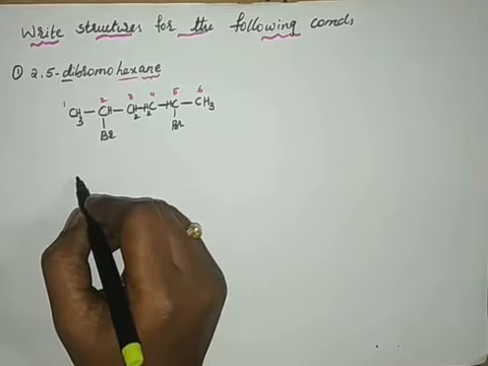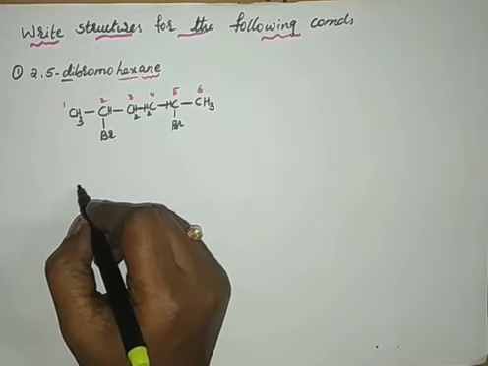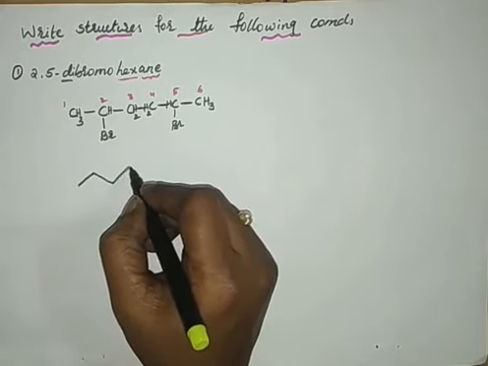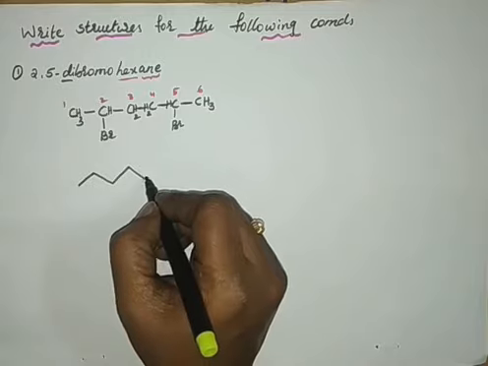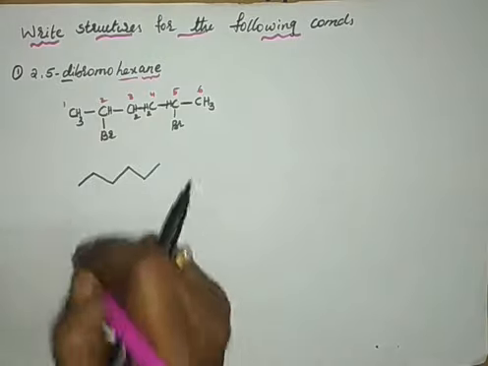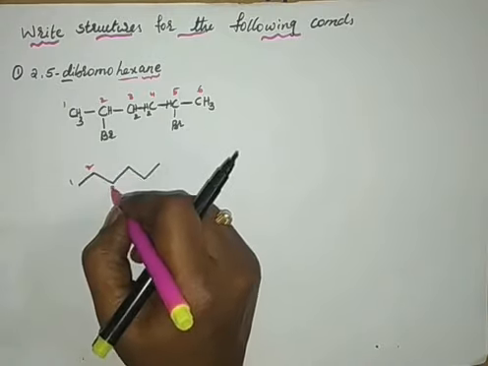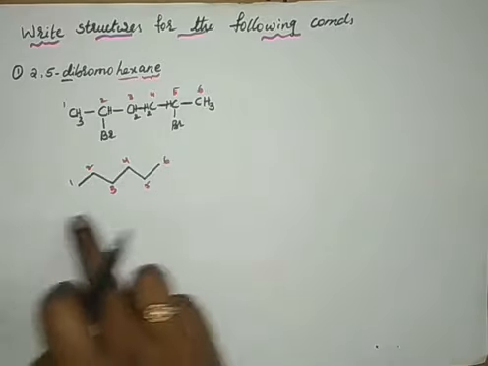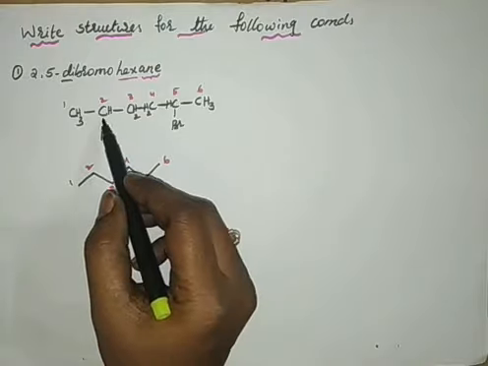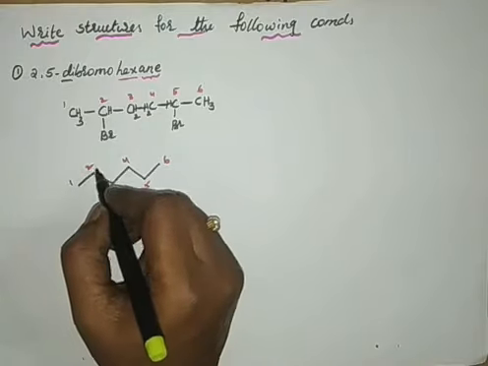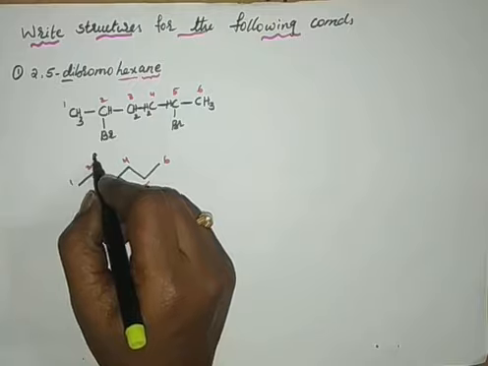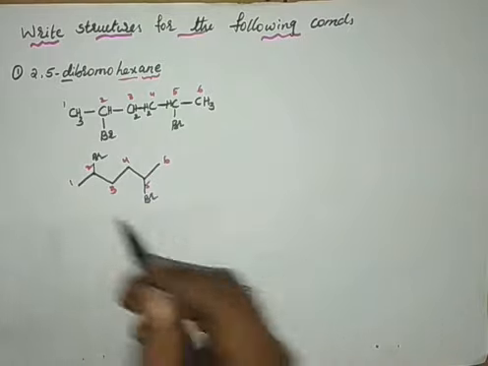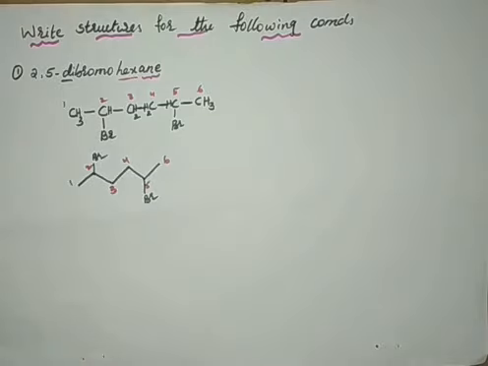Or we can also write its structure by line structure. First write the number of carbon atoms. Here 1, 2, 3, 4, 5, 6. 6 long chain I have represented. Now I have to choose the position of the substituents. Onto the second carbon there is a bromine substituent and onto the fifth carbon there is a bromine substituent. Like this also you can write.